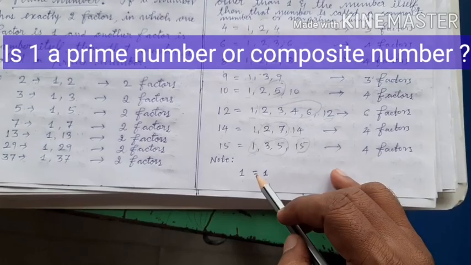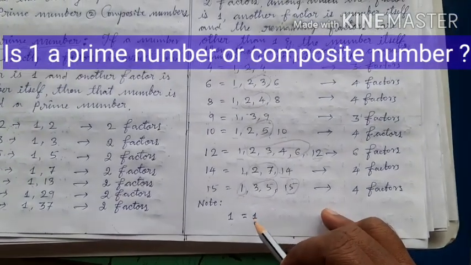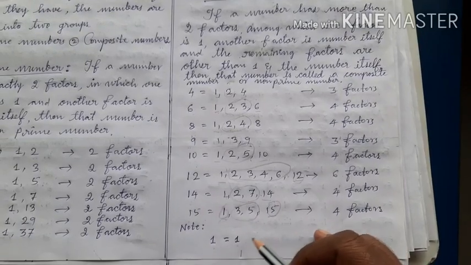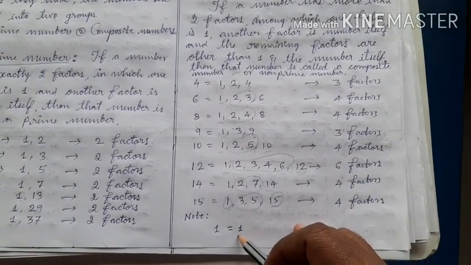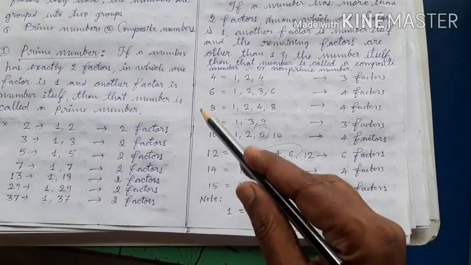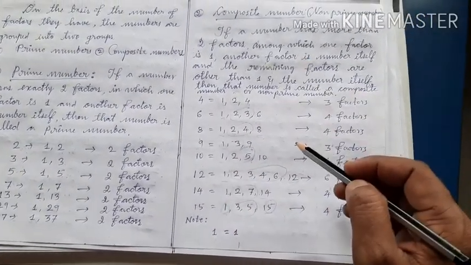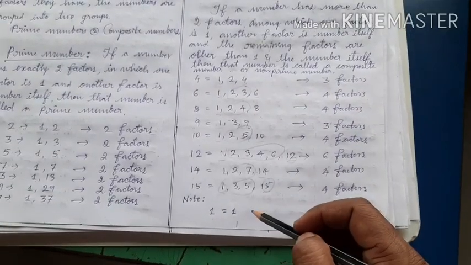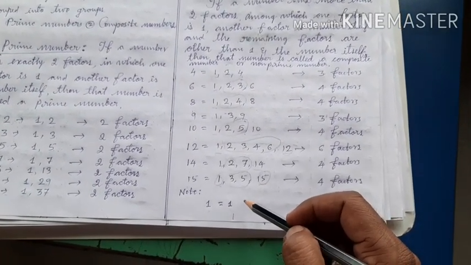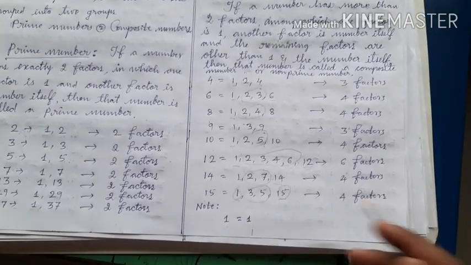To call this 1 as non-prime number or composite number, it should have more than 2 factors, but it has only 1 factor. That is why the number 1 has been dropped from the list of prime numbers and composite numbers. Then what is 1? 1 is neither a prime number nor a composite number. It is just an integer. Okay children?